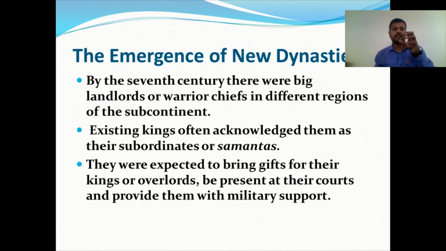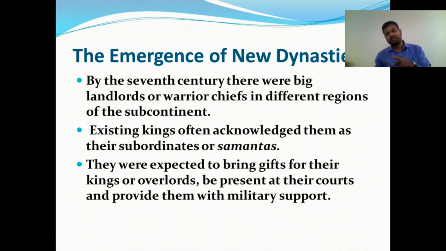Those who are considered subordinates, or Samantas, should always carry gifts. Whenever they go there, they need to carry some gifts, some fruits or some gold or something different, and offer it to make the king or the ruler happy. If the king is happy with that particular Samanta, then the king will offer more to him. That's why they were offering gifts.